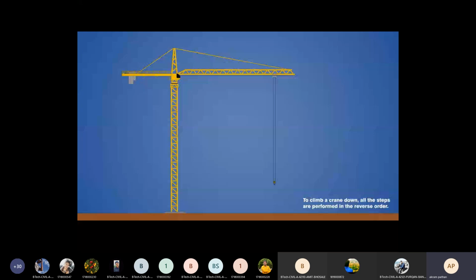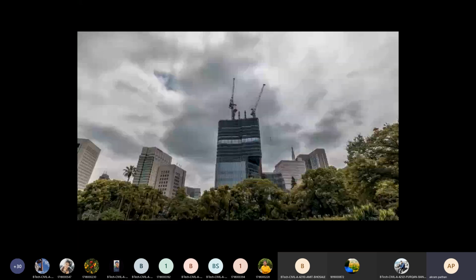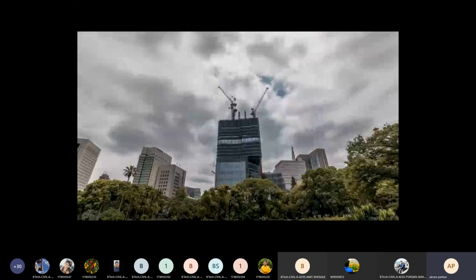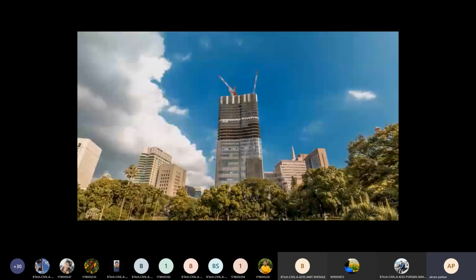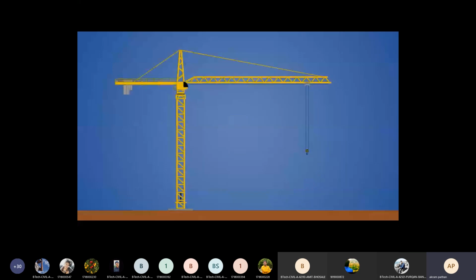In this scenario, the weight of the crane is carried by the constructed portion of the building, which can increase the lifting capacity and reduce costs by eliminating the need for a tall mast. The process begins in the same way as before by erecting a crane on top of a concrete foundation, but at the bottom of the mast is the climbing section that will be used to lift the crane later on.